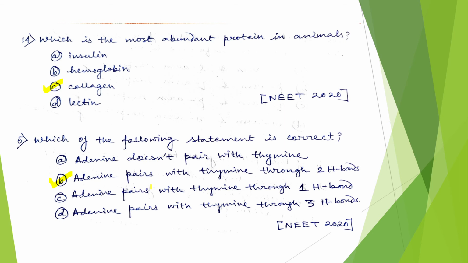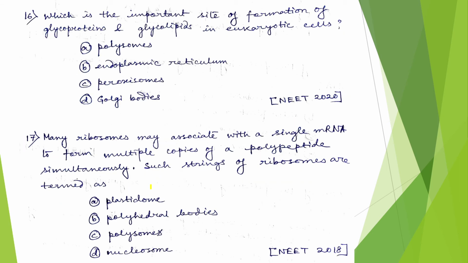Now question number 16, which is the important site for formation of glycoproteins and glycolipids in eukaryotic cells? So here the options are polysomes, endoplasmic reticulum, peroxisomes and Golgi body. The correct answer would be here. Our glycolipids and glycoproteins are formed in Golgi bodies. The final modification is done here.